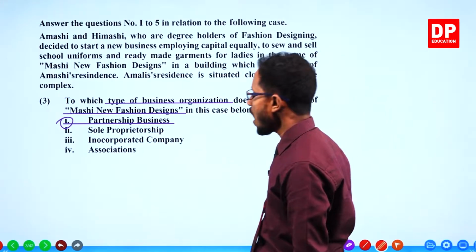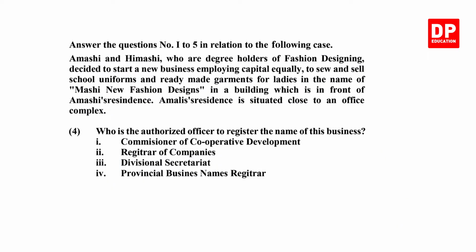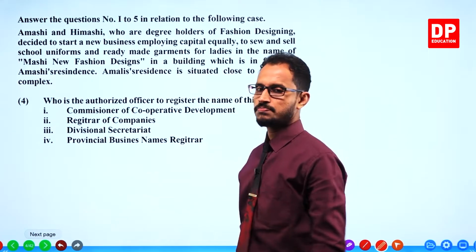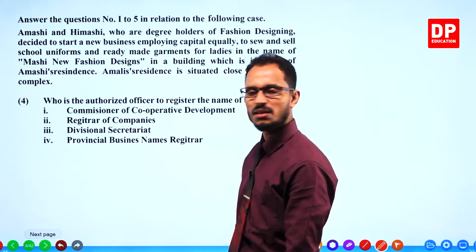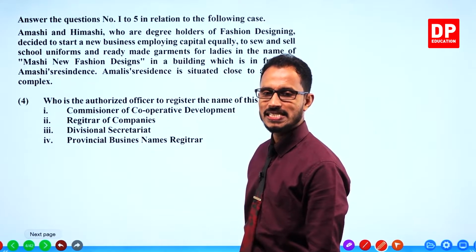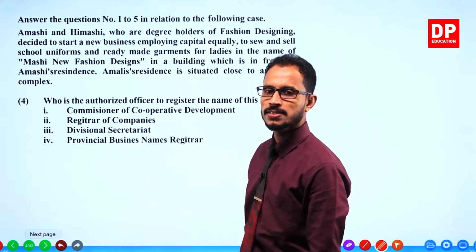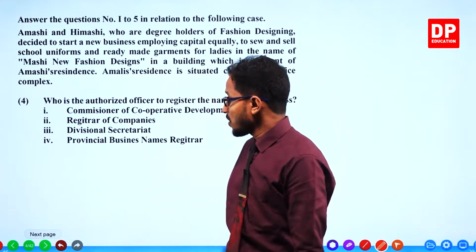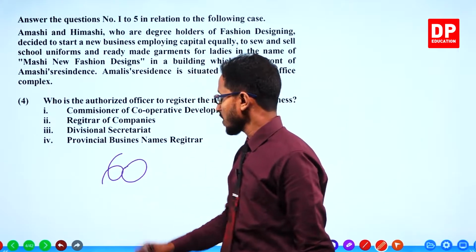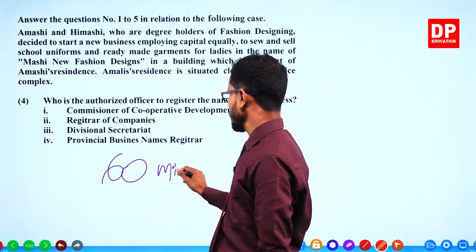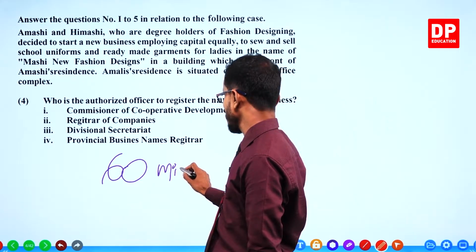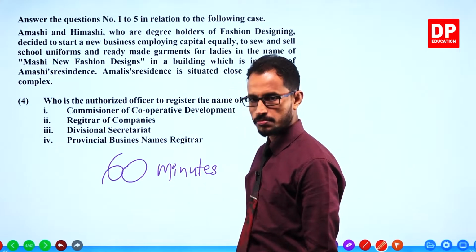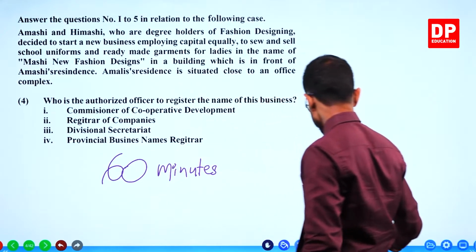How many minutes can you spend on one such MCQ, multiple choice question? 1.5 minutes. Remember that. You get 60 minutes to finish off.